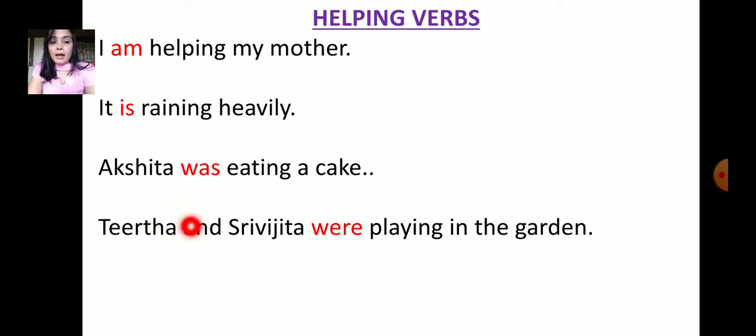Tita and Sri Vijita were playing in the garden. Playing is the main verb, the important verb in the sentence, and were is the helping verb. Words like am, is, was, were, be, do, has, shall. There are many helping verbs.